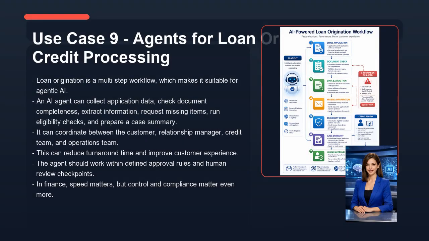Now let's look at use case 9: agents for loan origination and credit processing. Loan origination is a multi-step workflow, which makes it suitable for agentic AI. An AI agent can collect application data, check document completeness, extract information, request missing items, run eligibility checks, and prepare a case summary. It can coordinate between the customer, relationship manager, credit team, and operations team. This can reduce turnaround time and improve customer experience. The agent should work within defined approval rules and human review checkpoints. In finance, speed matters, but control and compliance matter even more.